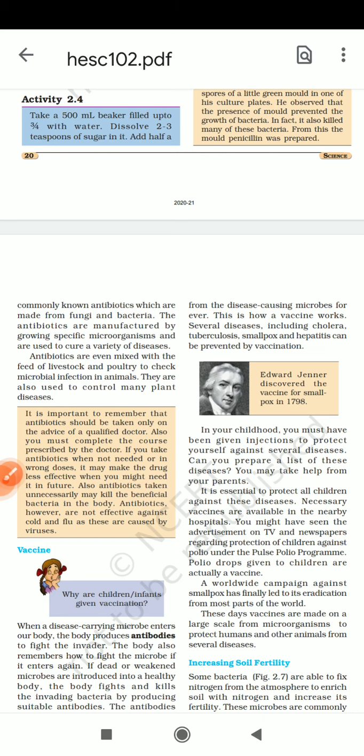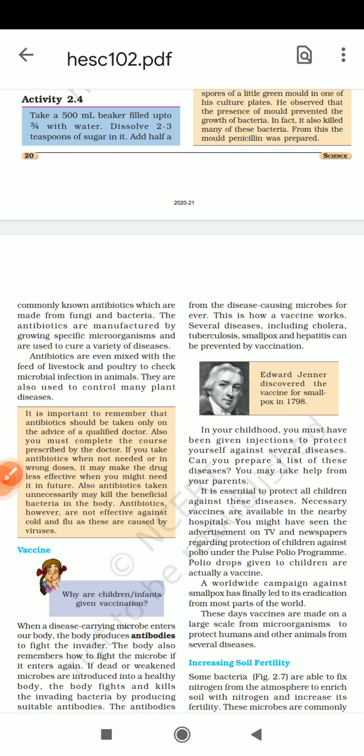Antibiotics are given mixed with the feed of livestock and poultry to check microbial infection in animals. They are also used to control many plant diseases. It is important to remember that antibiotics should be taken only on the advice of a qualified doctor. We should not take any antibiotics on our own, only with the help of a qualified doctor.